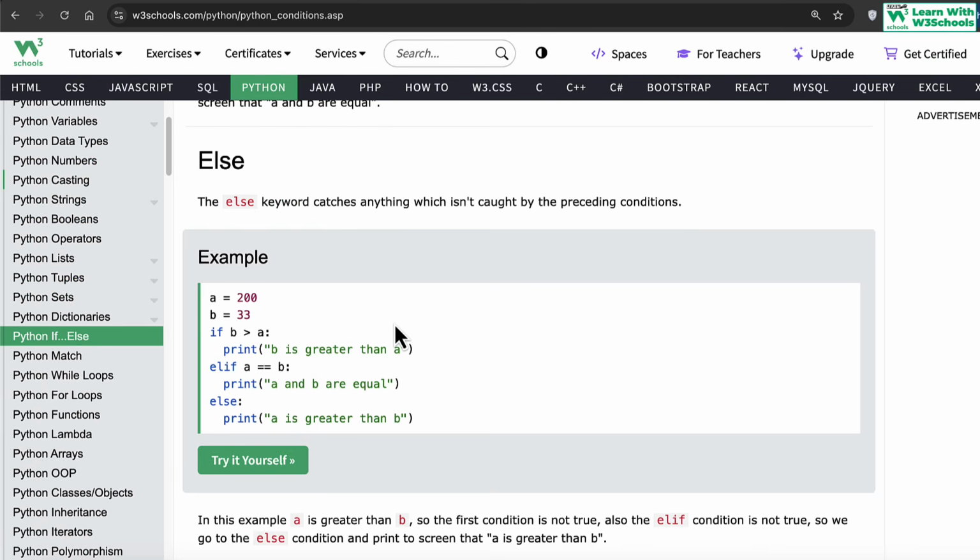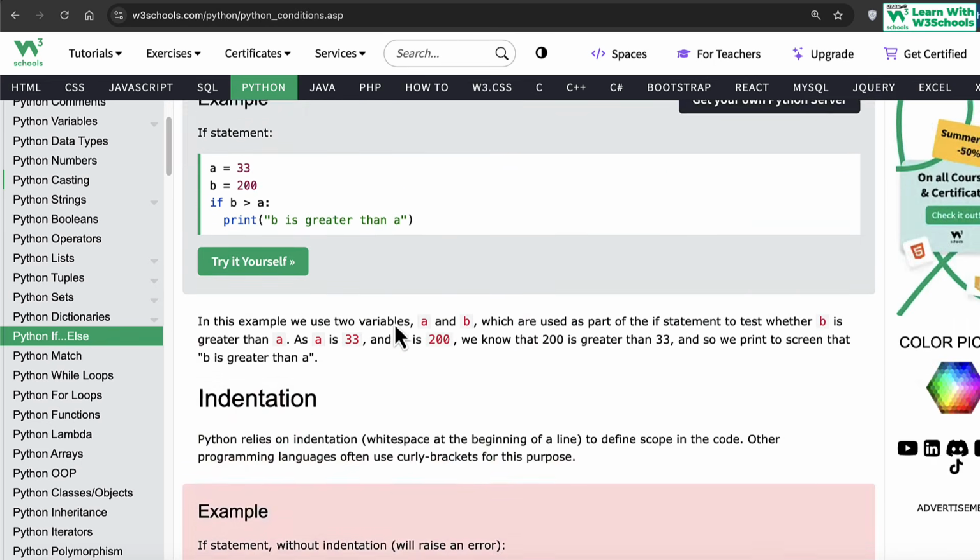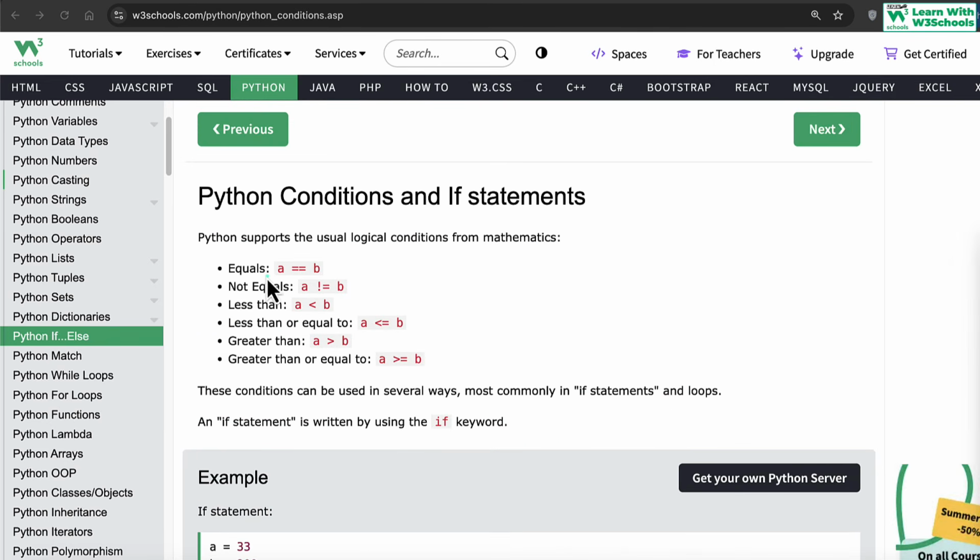Okay, so we have what we call if, elif, else conditional statements that evaluate an expression based on conditional operators. Why do we always use them? Because all of these conditional operators return either true or false.